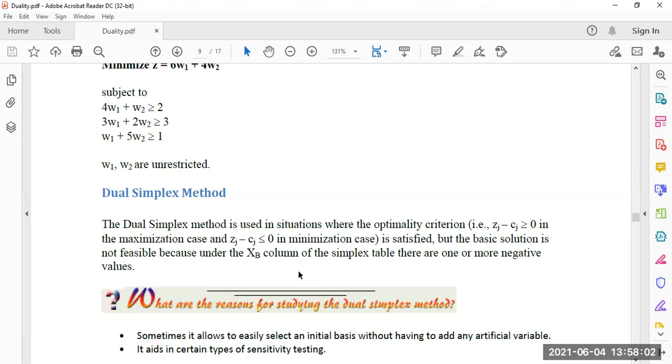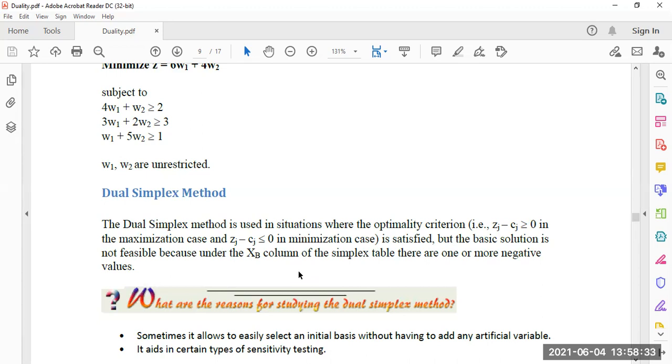Basic feasible solutions are always non-negative. When some negative comes in this basic column, they are not basic feasible solutions, although they may be feasible solutions. In that case we have to use the dual simplex method.